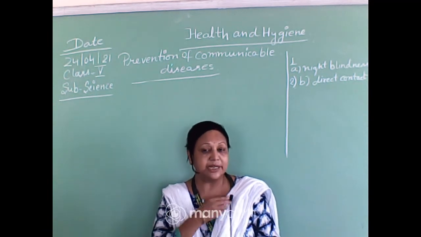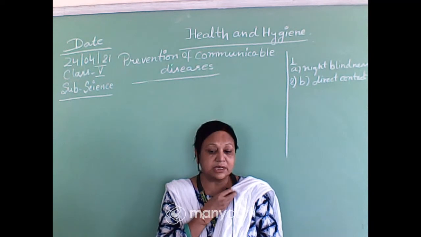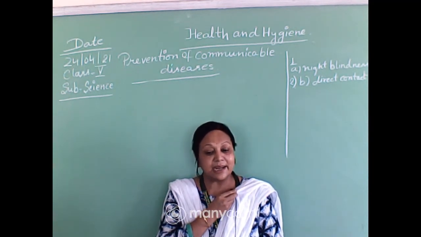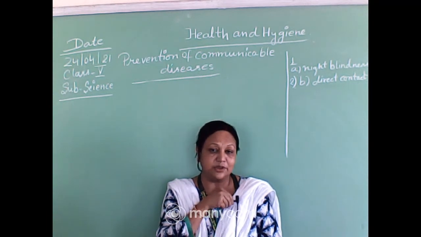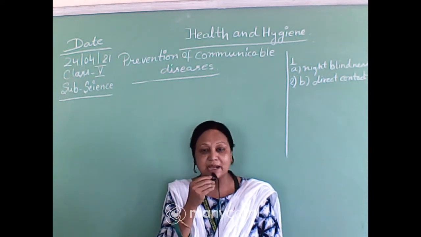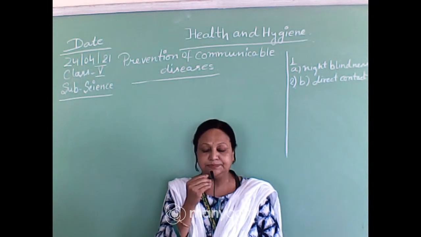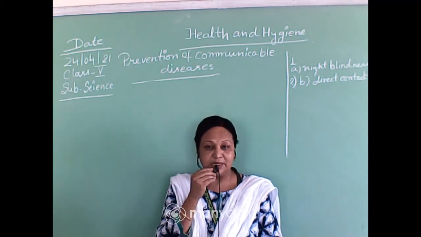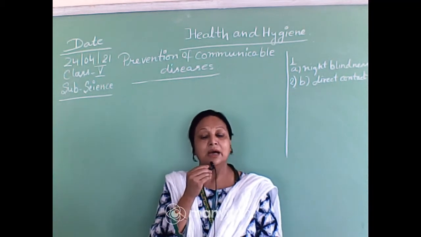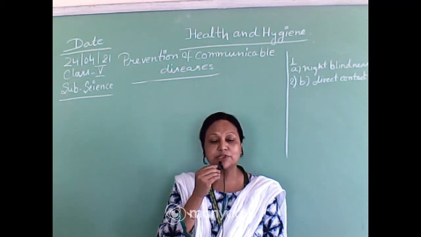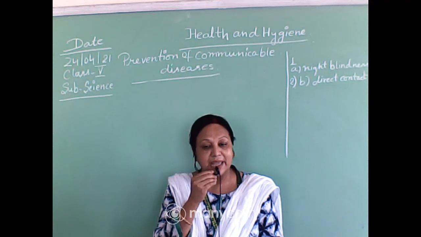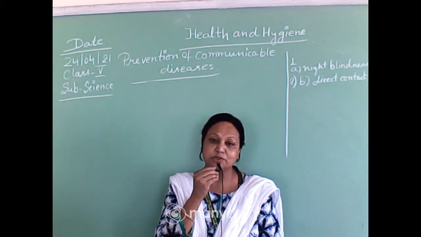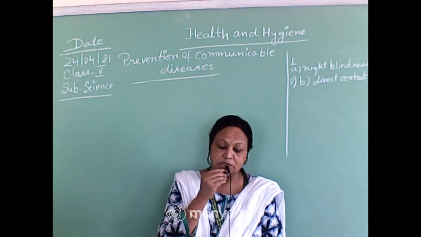Yes, drinking water should be clean and pure, and we also have to be careful about our surroundings, that no water should be stagnant, no water should be collected in any pot or any kind of vessel, because this water is very dangerous. Mosquitoes and flies will breed over there. Breed means they will increase their number. The mosquitoes and flies will lay eggs on this stagnant water, and they will ultimately change into mosquitoes, and they will spread lots and lots of diseases.